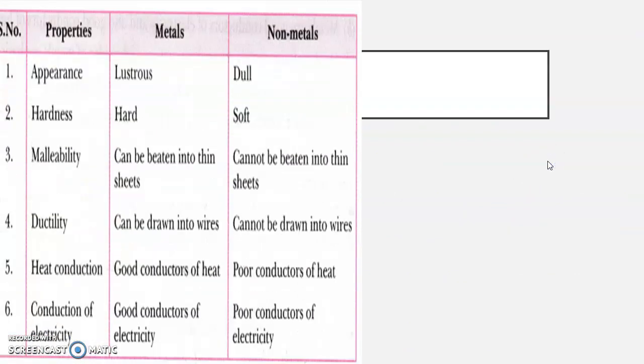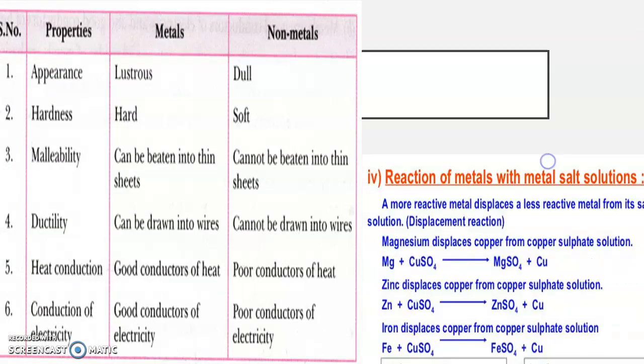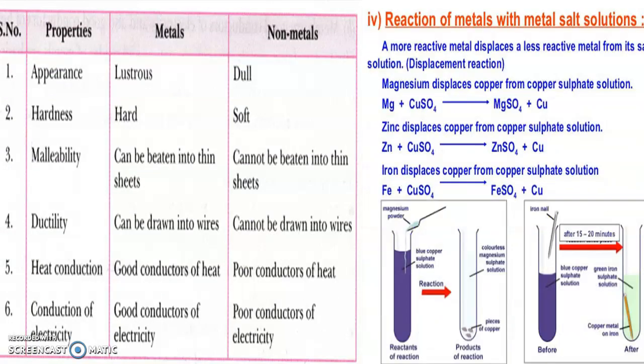Next is, you can see the properties. The question number 2, you can write from here the difference. And these are the reactions you can write for the displacement reaction. Short note, any 3 of them. There is no need of drawing this diagram, it is just there for understanding, but you can write the reactions from this.